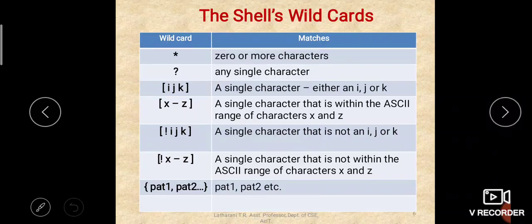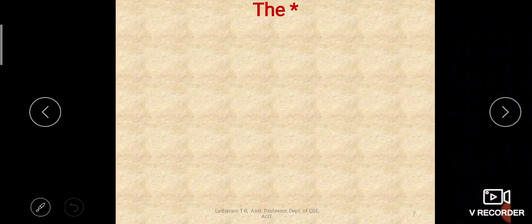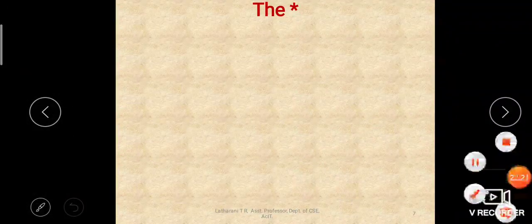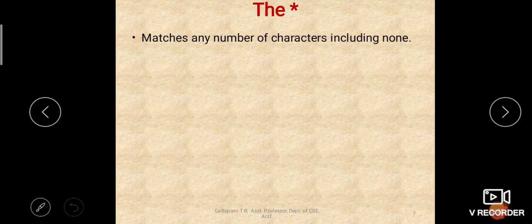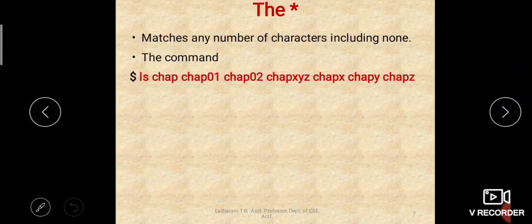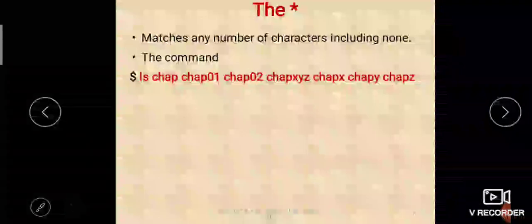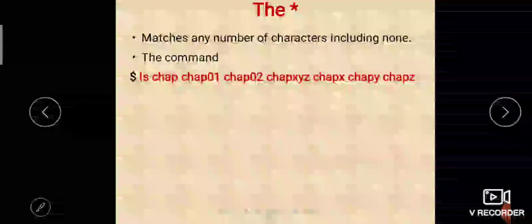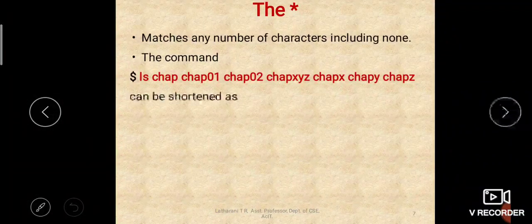Let us see some examples. Let us start with a star. Let us study about the star meta character. As we discussed, it matches any number of characters including none. That means 0 or any number of characters is matched by a star. The command ls chap01, chap02, xyz separately, all can be shortened as ls chap star.